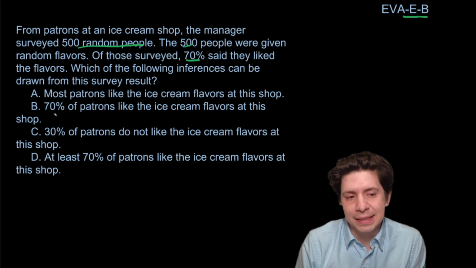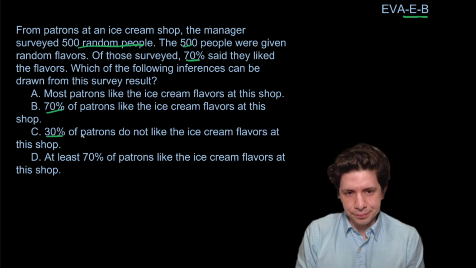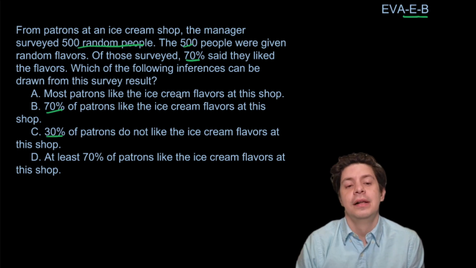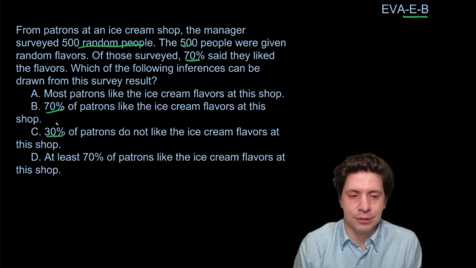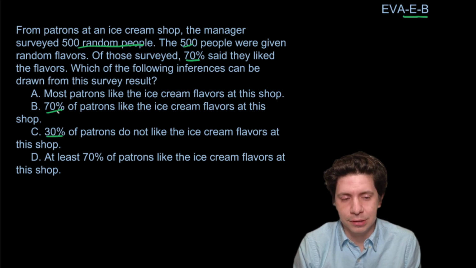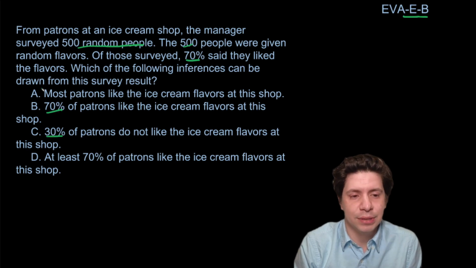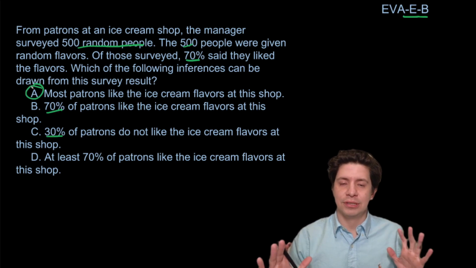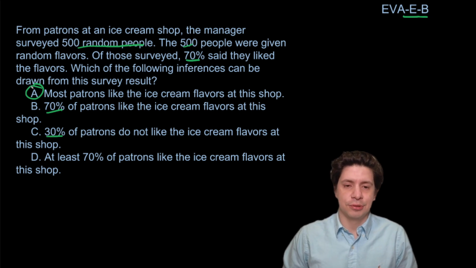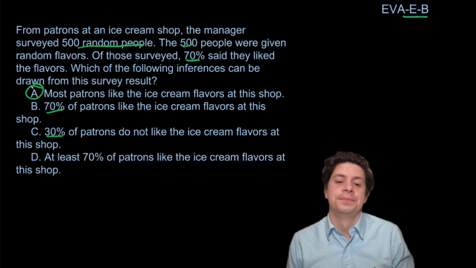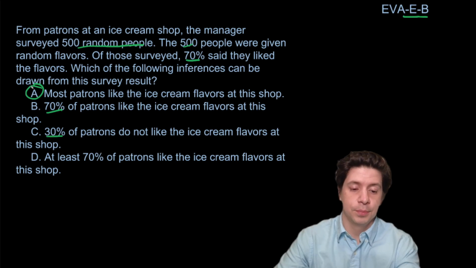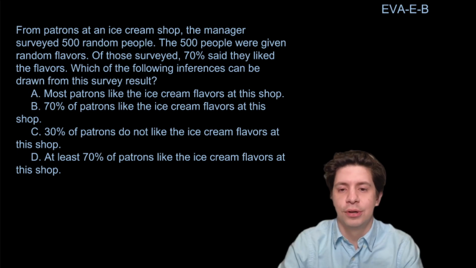And the issue really is that 70% and 30% is too specific. There should be a range, right? There's usually a margin of error. We don't have the margin of error, so we can't infer that specifically 70%. It could be 71, it could be 69, it could even be 70.1. Any of those would make this false. So our answer will be A, right? That's a more broad, a more gentle conclusion to be made. And that's really what they want to emphasize on these types of questions. So remember, read all the answer choices and then choose the answer that you can infer without making too strong a statement. So let's try one more together and then do the last one on your own.